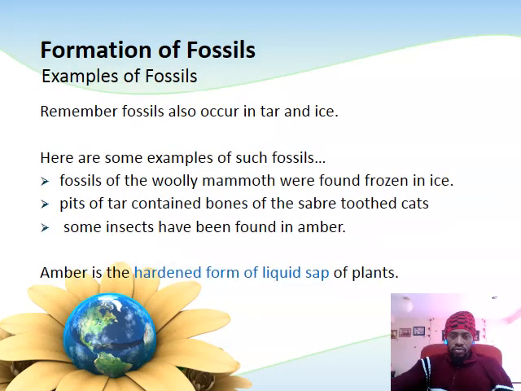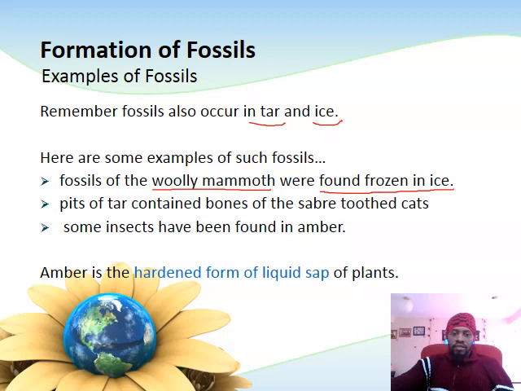Fossils could also occur in tar or asphalt, the material that's used in making our roads, or frozen in ice. For example, the fossils of the woolly mammoth, the huge elephant with very long fur, were usually found frozen in ice.